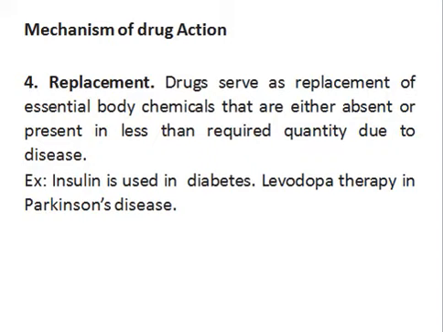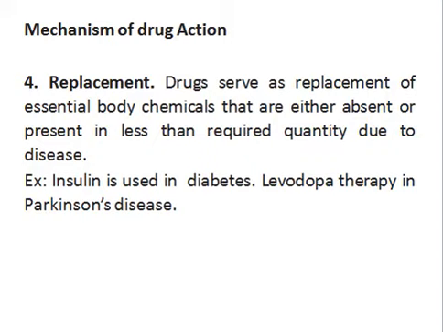Similarly, the use of Levodopa. Levodopa is given in case of Parkinson's disease. In Parkinson's disease, your body is unable to produce the dopa isomer, and as a result the brain is unable to function properly.